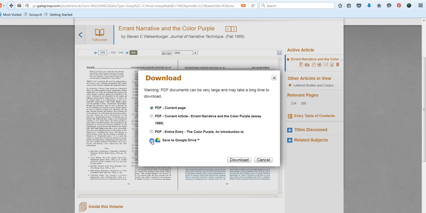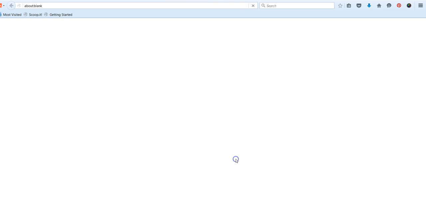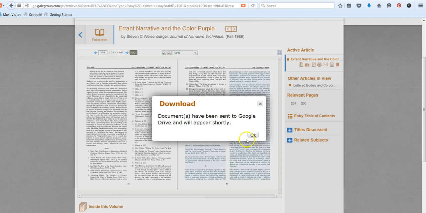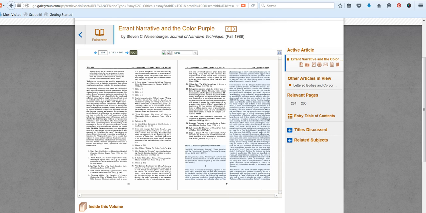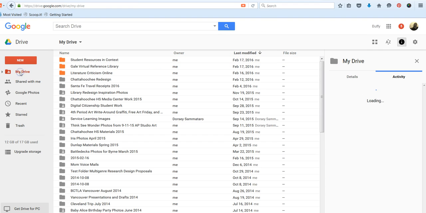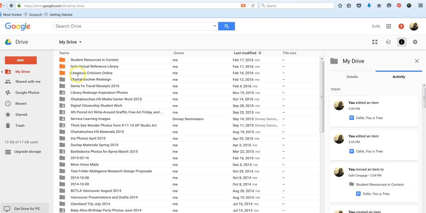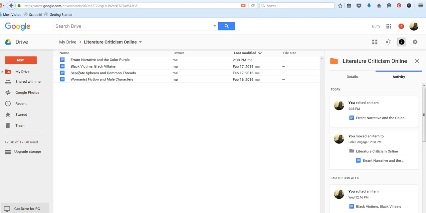If you save this to Google Drive, you will not get the entire article. And let me just show you what you will get. Again, it's going to look just like it did in our other Gale databases. You will need to go back out to your Drive, and again, a folder will be created that says Literature Criticism Online.